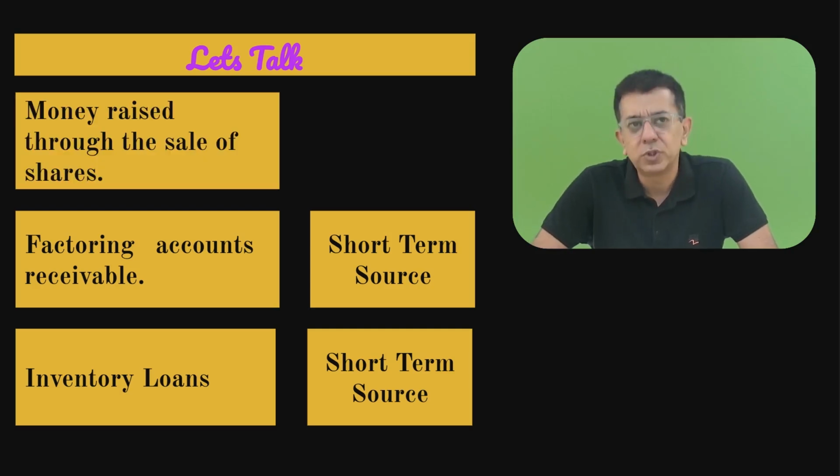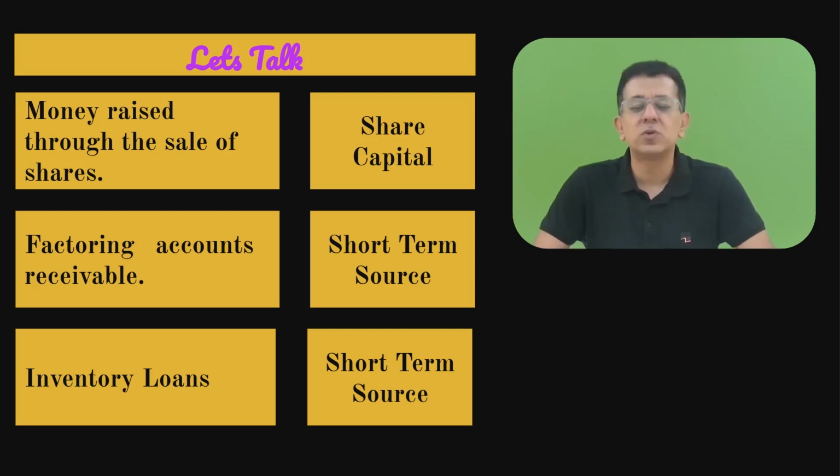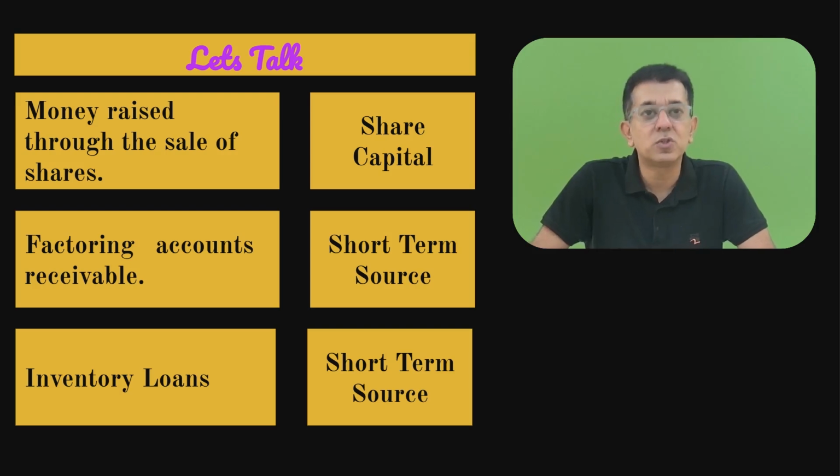There is one other option, that is you can raise the money through the sale of shares. Now, if you come out with an issue of shares, obviously that is going to be a long-term source of finance. So these are a few of the things. These were the three options. The last option that is left was debentures. This question is all about debentures.